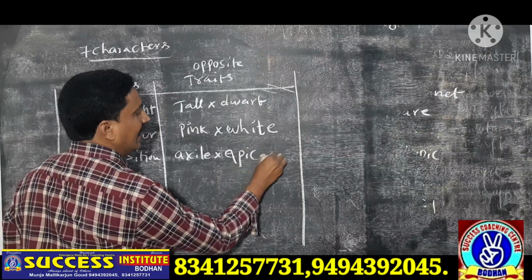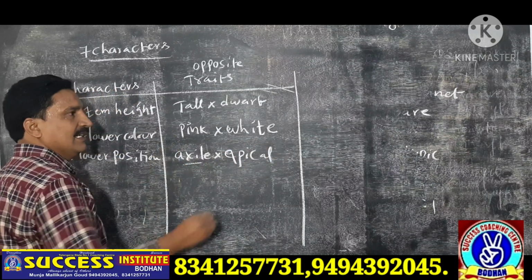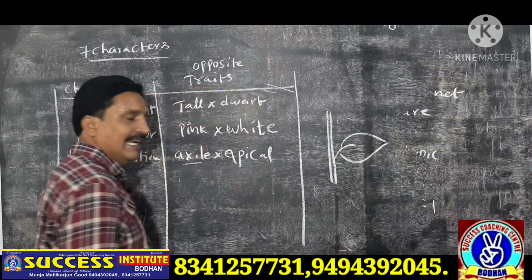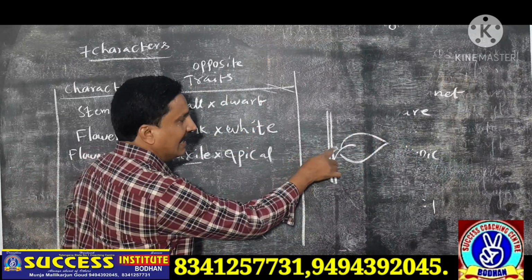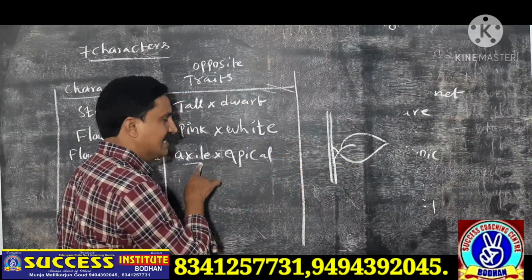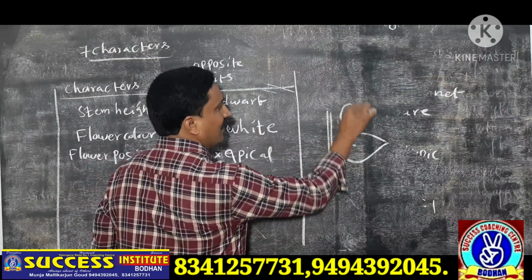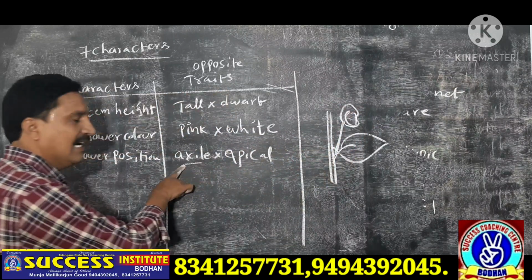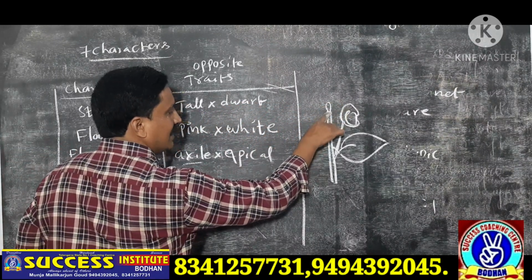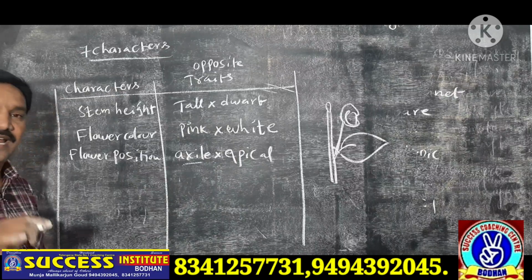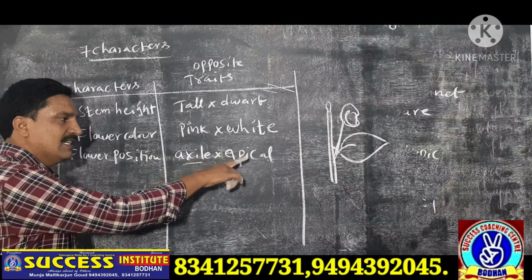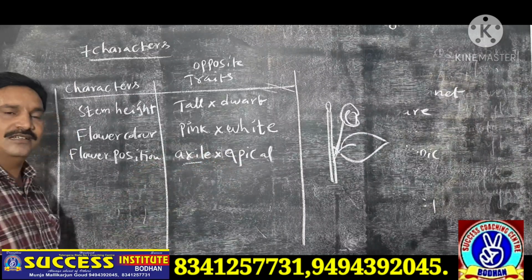Axial and apical. Axial means, for example, this is the stem, this is the leaf. The upper angle between the leaf and the stem is called the axil. If a flower is formed in this axil, that condition is called axial. Apical means the top of the stem. If the flower is formed there, that condition is called apical position. Mendel observed axial position flowers in some pea plants and apical position flowers in others.